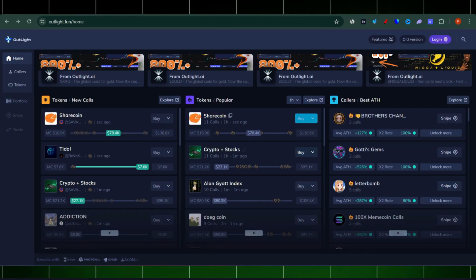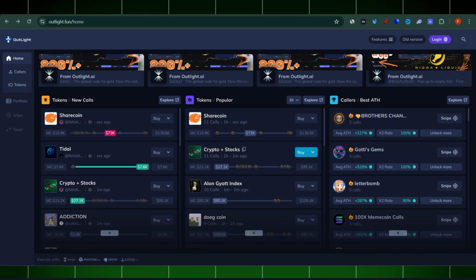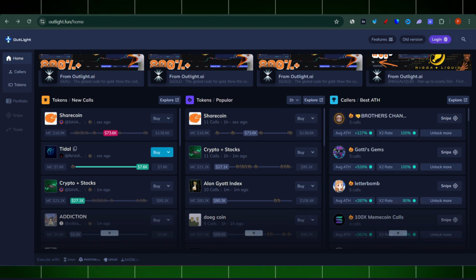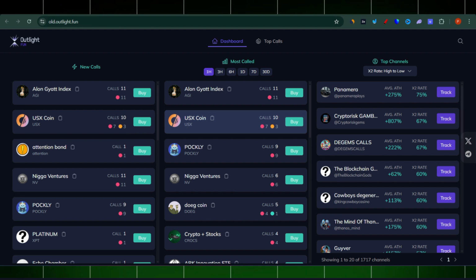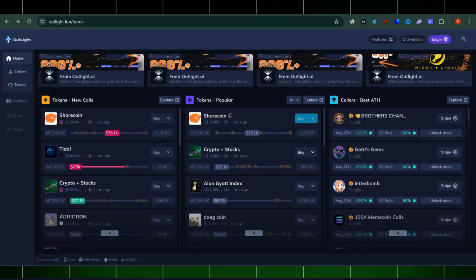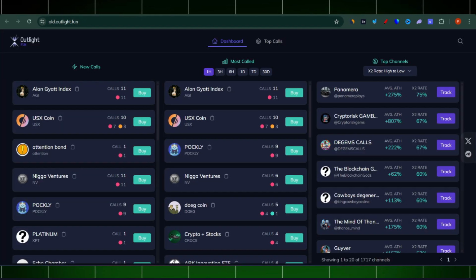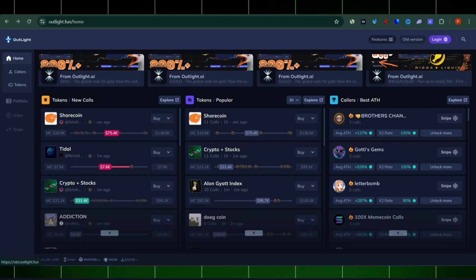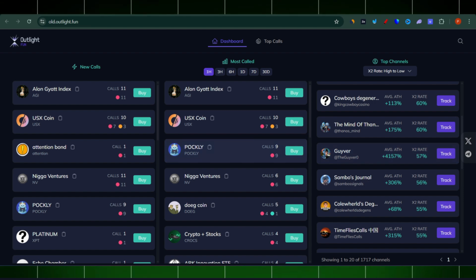So you have to be ready that sometimes you can see this, because those APIs work instantly. They are connected to each of those groups. If a call was made, it's instantly showing up here on Outlight.fun. This one here, I think it's much more clear, and I didn't come across any crash on the old version. The new version, they are probably still testing from time to time. But if it happens to you that you see some sort of error here, you just switch to the old version. You just click old version, and you'll end up here, and you will most likely see the same information like I can see here.